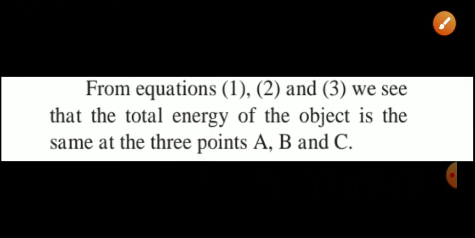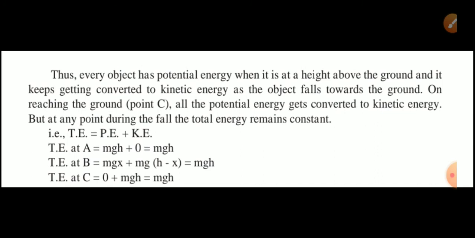From equations 1, 2 and 3, we see that the total energy of the object is the same at the 3 points A, B and C. Thus every object has potential energy when it is at a height above the ground, and it keeps getting converted to kinetic energy as the object falls towards the ground. On reaching the ground, that means at point C, all the potential energy gets converted to kinetic energy, but at any point during the fall, the total energy remains constant.